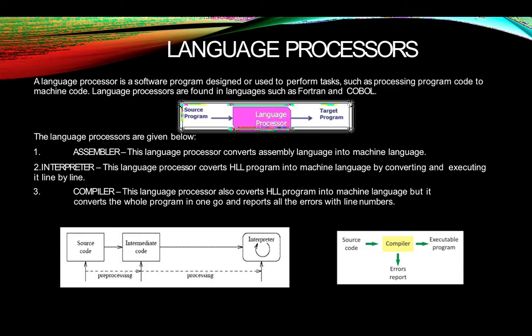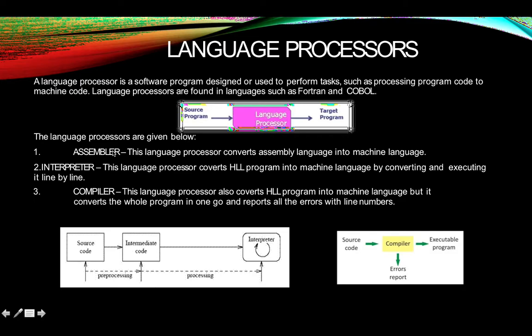Why are we converting it? Because our computer can understand only machine language, and that is 0 and 1. 0 means electric current flow off and 1 means electric current is on. Now further, the language processors are given below. Number 1, 2 and 3.